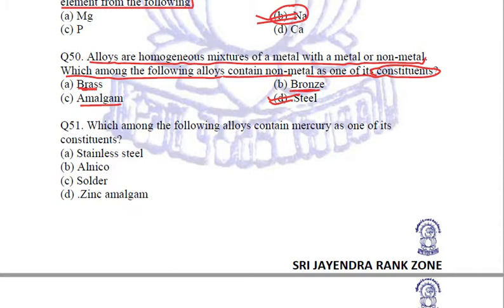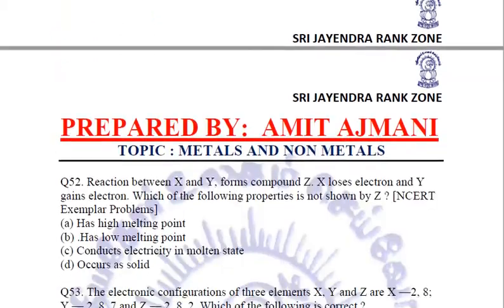Coming to the next question, which among the following alloys contains mercury as one of its constituents? It is basically amalgam. Let us see which we are talking about. Stainless steel? No, it doesn't contain mercury. Alnico? No, it is aluminium, nickel and cobalt. Solder is of lead and tin. It is the zinc amalgam. Simply the word amalgam means mercury has to be present. So D, zinc amalgam, is our right answer.